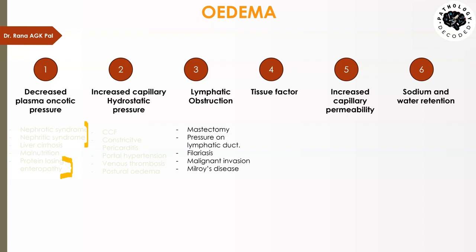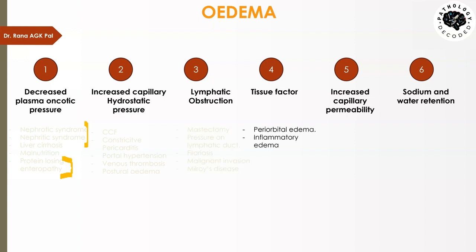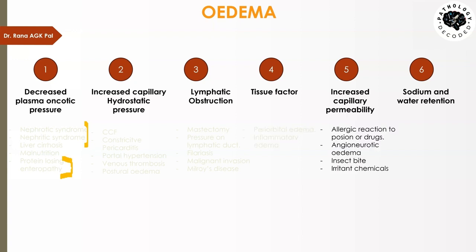Lymphatic obstruction, important among them was mastectomy. After mastectomy, if we remove the axillary lymph nodes, that will cause edema in the upper arm. Then pressure on the lymphatic duct in the abdomen due to some tumor or due to a gravid uterus, filariasis due to Wuchereria bancrofti, malignant invasion, and Milroy's disease. They were responsible for lymphatic obstruction. Tissue factors, periorbital edema and inflammatory edema were the examples. Inflammatory edema could be generalized or it could be localized.